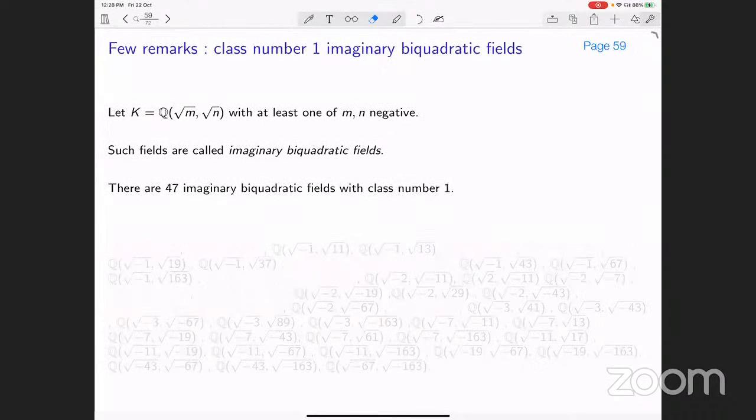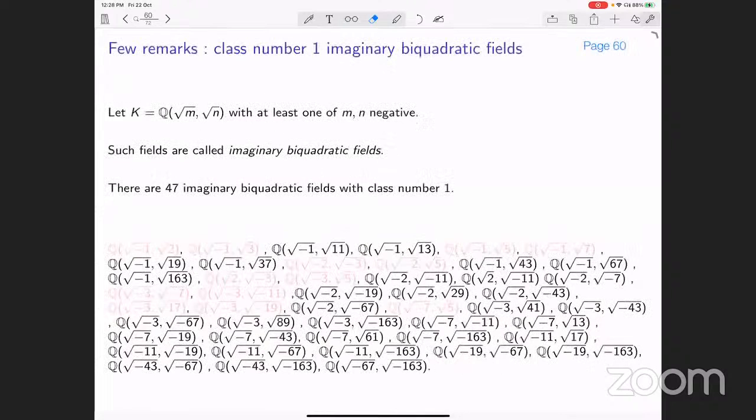All right. Now, class number 1 imaginary biquadratic fields have been completely classified. So there are 47 of them, which is listed below. And the problem is, they have class number 1, whether they are Euclidean, that is, do they admit a Euclidean algorithm. So for the ones with the pink color, it was known that they admit a Euclidean algorithm. Okay, there is a Euclidean function defined on the ring of integers.